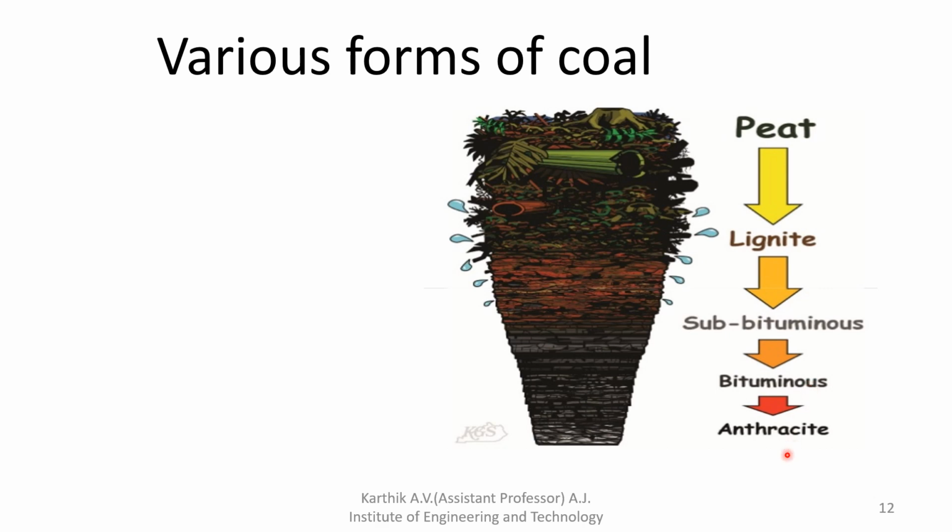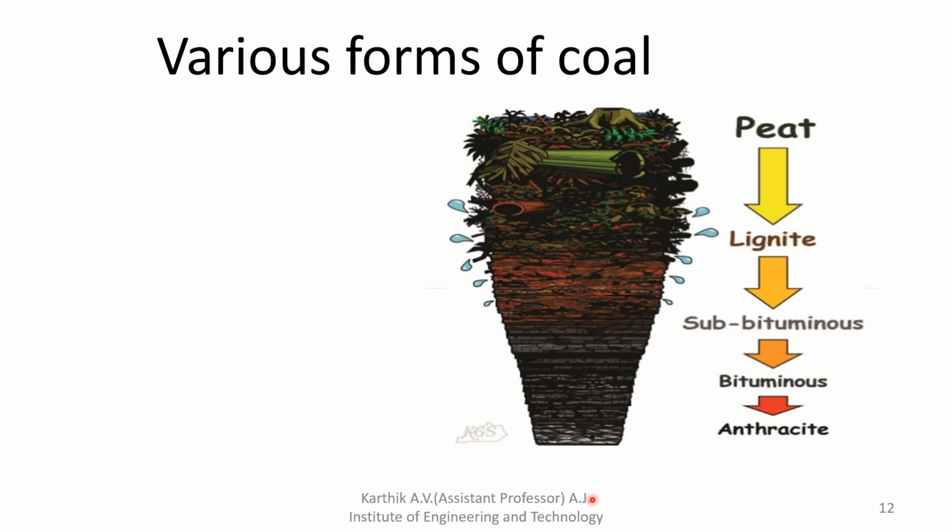Then it becomes anthracite. When we obtain coal at this place, we have to remove all the impurities to get the purified coal. Then we use that coal for power production. Around 100 years is required to convert this into coal.